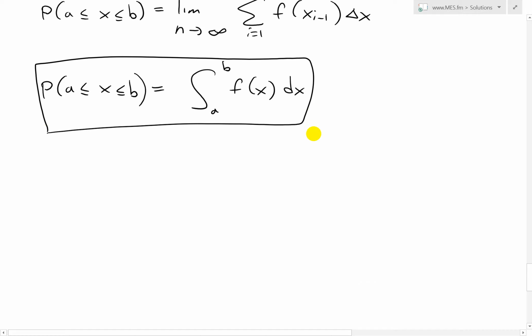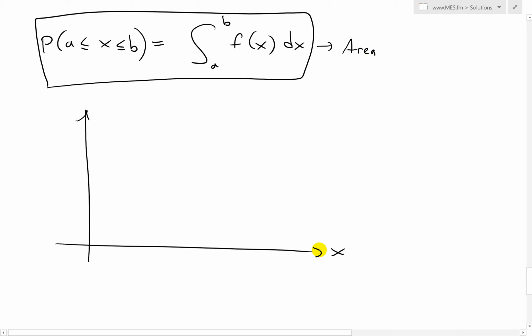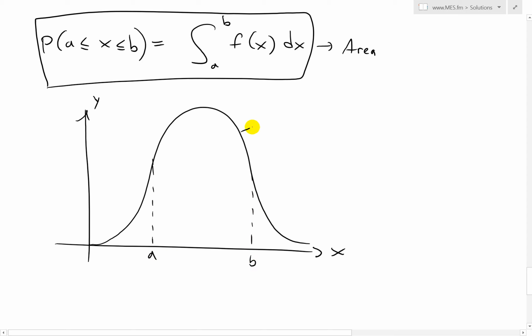And again, this is just an area under a curve, so I'll just write that it's an area. And if we were to graph this out, you have x and y, and then you have this curve like that. And again, this is from a all the way to b of the probability density function. This is y equals f of x.